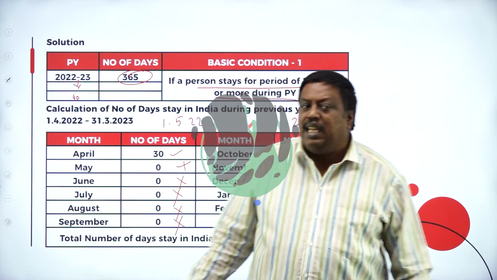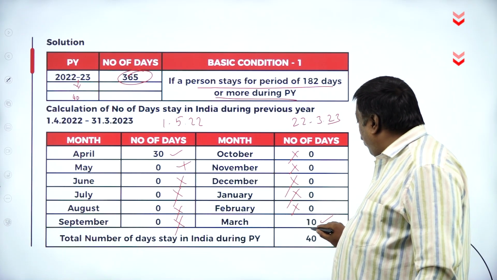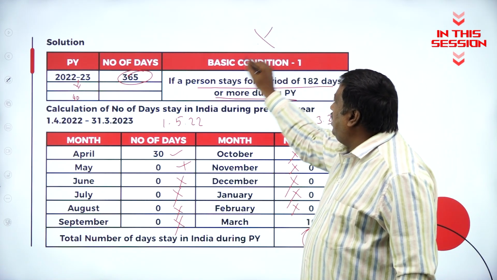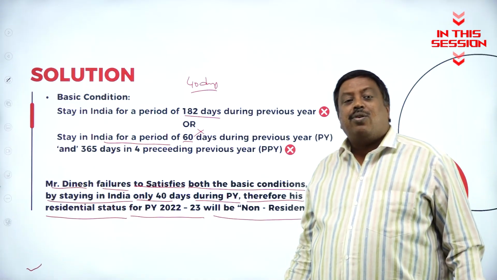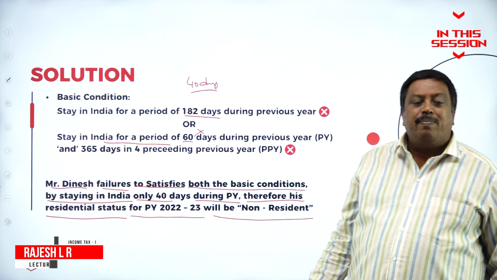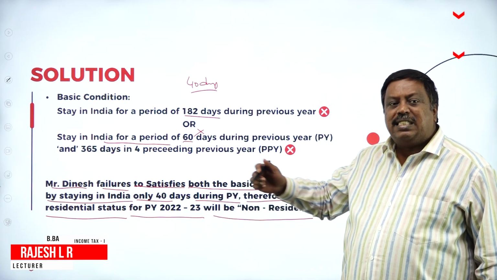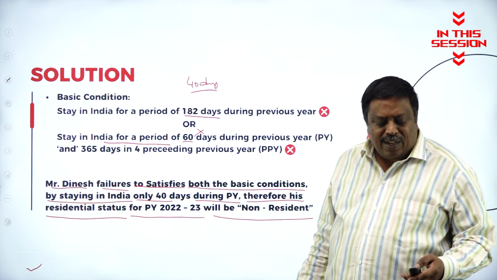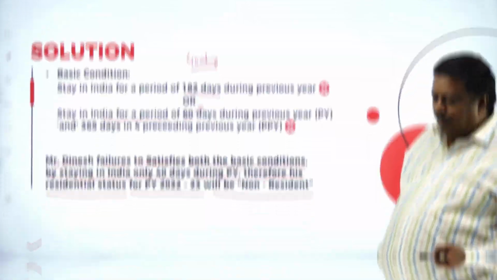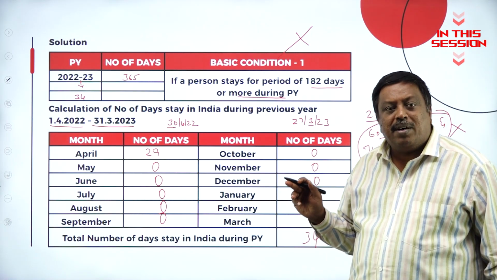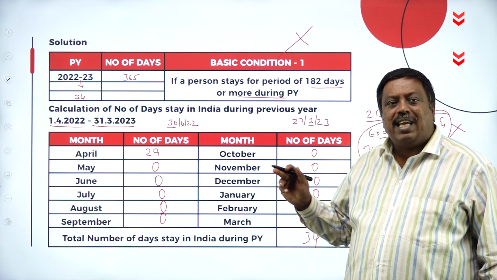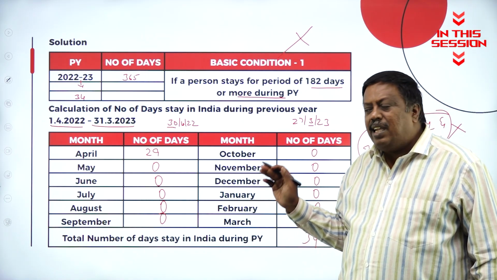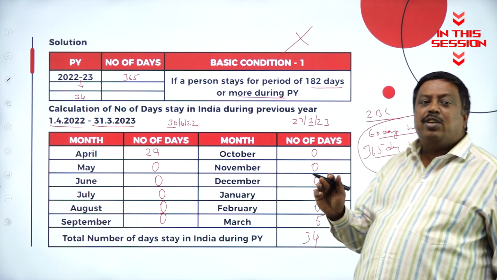Where I've stayed in India only for a period of 40 days. So I've not satisfied my first basic condition. If I couldn't satisfy any one of the basic conditions, my status will be non-resident. This is what we had in problem number 5. This status is only for the purpose of calculation of tax, and it is only as per the tax law we have calculated, and it is not for the purpose of citizenship of India.